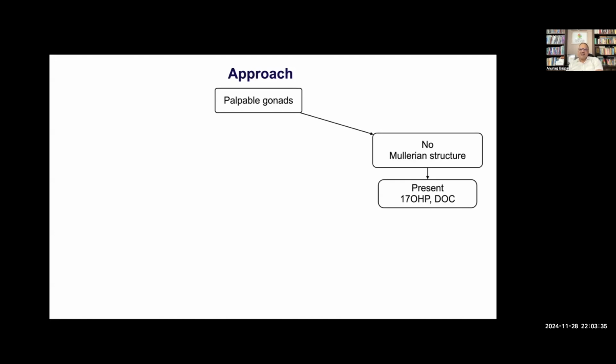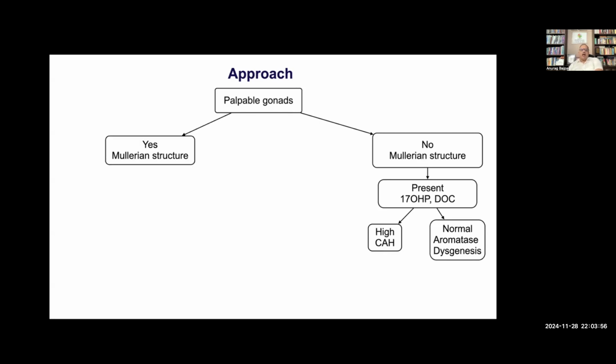If they have palpable gonads, then we want to look at whether there are other Mullerian structures or not. If there is no palpable gonad and a Mullerian structure is present, that is most likely to be an XX-DSD. The most important thing to look for here would be 17-OHP to look at CAH, and DOC also if there is a feature of 11-hydroxylase deficiency. If they are high, this is congenital adrenal hyperplasia. If these levels are normal, we are dealing with aromatase deficiency or dysgenesis.